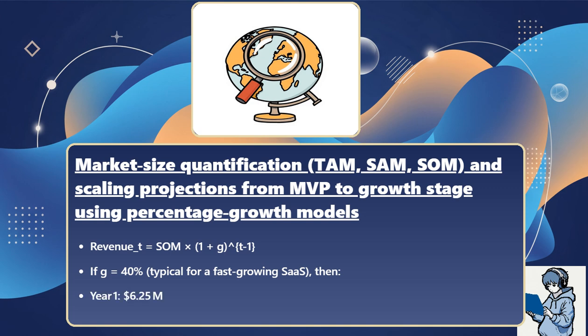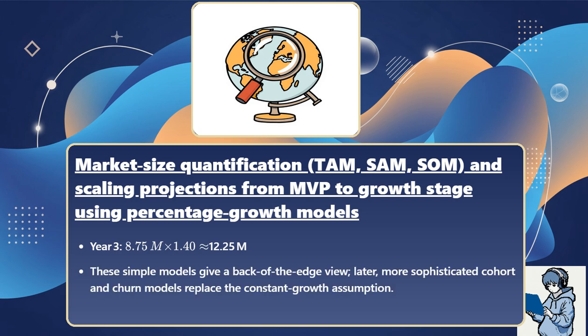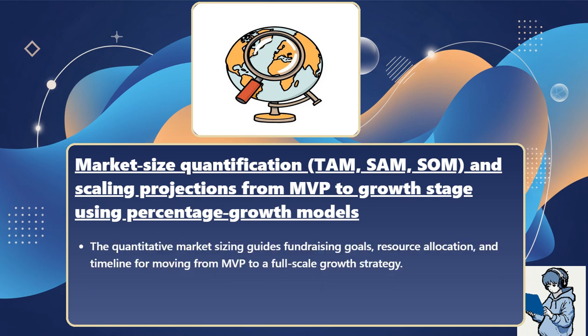Year 1, $6.25 million. Year 2, $6.25 million times 1.40 equals $8.75 million. Year 3, $8.75 million times 1.40, approximately equals $12.25 million. These simple models give a back-of-the-envelope view. Later, more sophisticated cohort and churn models replace the constant growth assumption. The quantitative market sizing guides fundraising goals, resource allocation, and timeline for moving from MVP to a full-scale growth strategy.